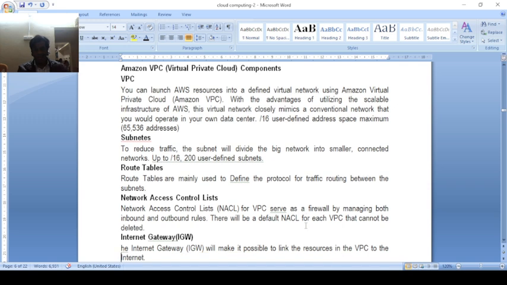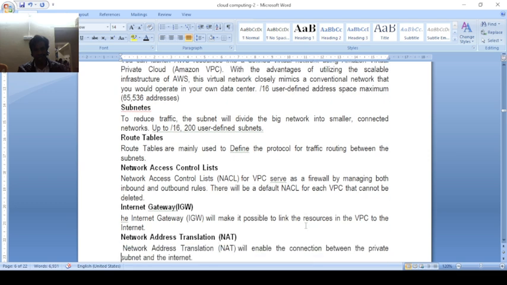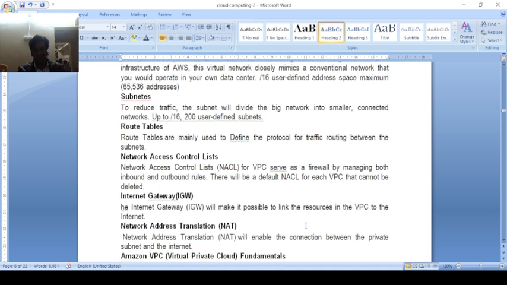Internet gateway makes it possible for VPC resources to reach the internet. There are two types of gateway. Here, the internet gateway provides a multi-networking facility, and network addresses enable connection between the private subnet and connected networks.